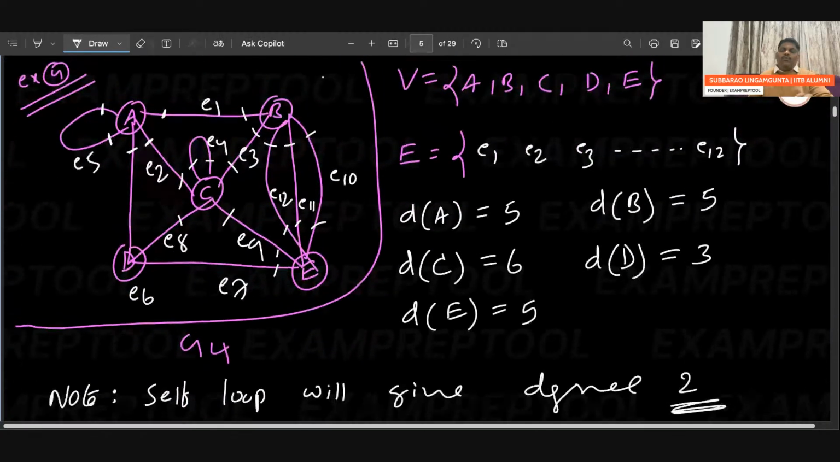If you go to example 4, it looks a little difficult because there are self loops and also parallel edges. If you see the degree of A, one self loop is there, so degree 2 plus 3 more, 2 plus 3, 5. If you go to B, no self loop, but 3 parallel edges, 3 plus 2, 5. If you go to C, 4 plus 2, 6: one self loop, 2, and 4 more edges, 6. If you go to D, no self loop, no parallel edges, so 3. If you go to E, 3 parallel edges plus 2, totally 5. Self loop will give degree 2. So the fourth example also we are done.